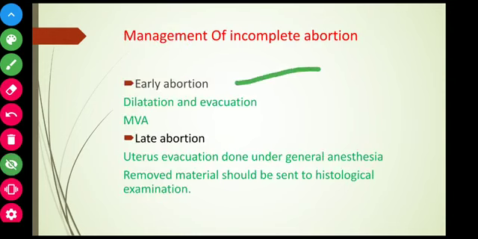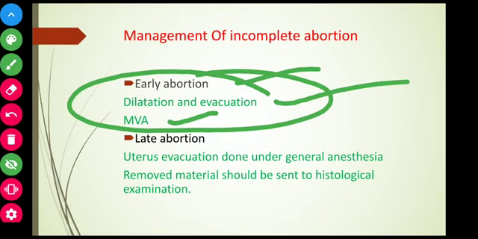Next, management of incomplete abortion, early abortion and late abortion. In early abortion, dilatation and evacuation can be done, and manual vacuum aspiration. This we are going to learn in the next sessions: what are all these methods, how dilatation and curettage evacuation should be done, what is manual vacuum aspiration. In late abortion, uterus evacuation is done under general anesthesia.